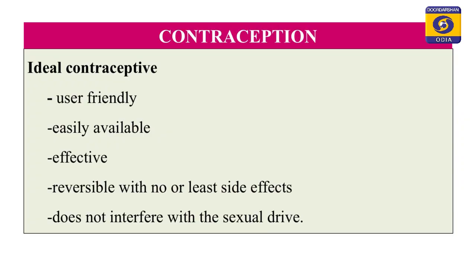One does not have to go searching for it, it should be easily available, it should be effective, that is it should effectively help in preventing pregnancy, and it should be reversible with no or least side effects. Will you use a product that has side effects? The obvious answer is no. So, in order to be an ideal contraceptive, it should be reversible with minimal or no side effects, and most importantly, it should not interfere with the sexual drive or the desire of the sexual act.